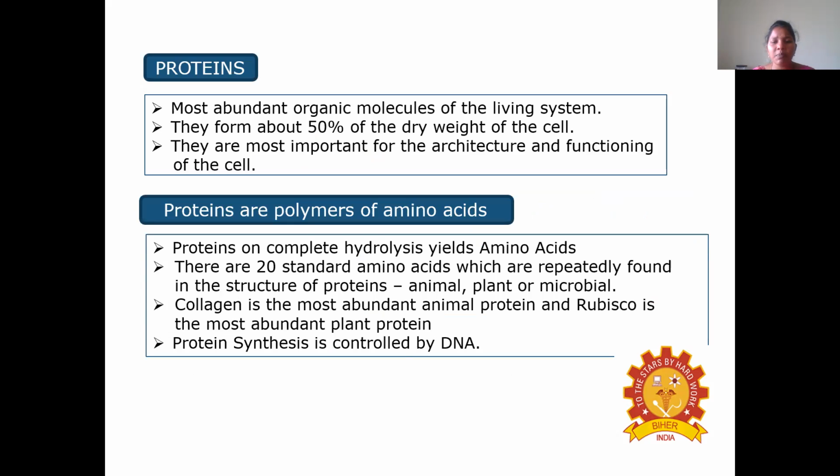Proteins on complete hydrolysis yield amino acids. There are 20 standard amino acids which are repeatedly found in the structure of proteins, animal, plant, or microbial. Collagen is the most abundant animal protein and Rubisco is the most abundant plant protein. Protein synthesis is mainly controlled by DNA. So all these are the functions of these proteins.